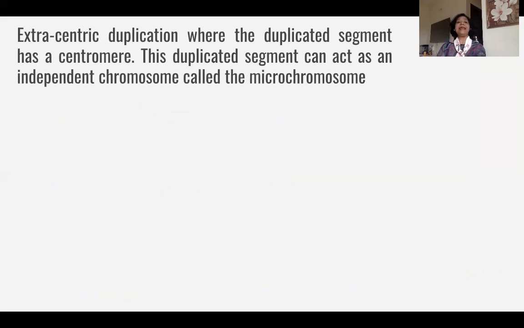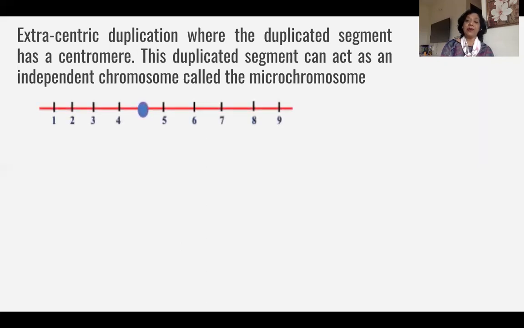Let us come to the last type. It is called extracentric duplication. Here, what happens is a small part is duplicated, a small segment of the chromosome is duplicated, but the duplicated part includes the centromere, and then it can act as an independent chromosome, which is also called a microchromosome.